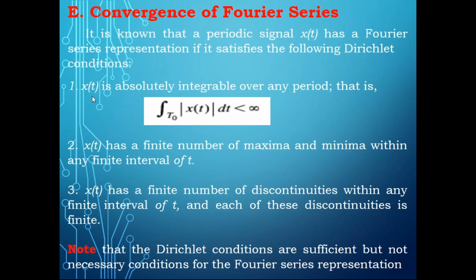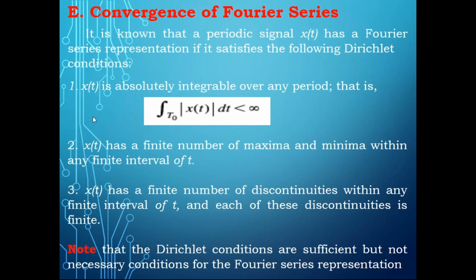What are those conditions? The first condition is that x of t is absolutely integrable over any period. That means whatever function is given to us is absolutely integrable, and when you integrate it, the value should always be less than infinity. That is the first condition.